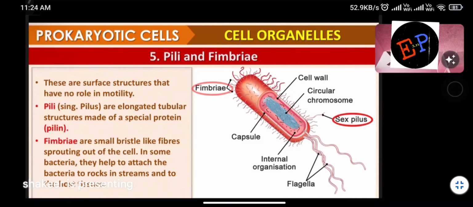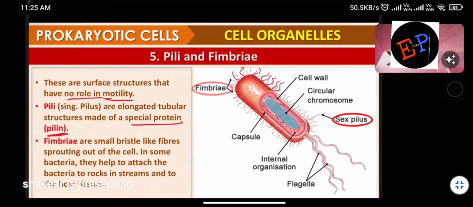Clear now? These are surface structures that have no role in motility, which means they are not responsible for movement. Pili, singular is pilus, are elongated tubular structures made up of a special protein called pilin. So pili is made up of what? Pili is made up of a protein called pilin. Fimbriae are small bristle-like fibers sprouting out of the cell. So pili and fimbriae almost refer to the same thing.